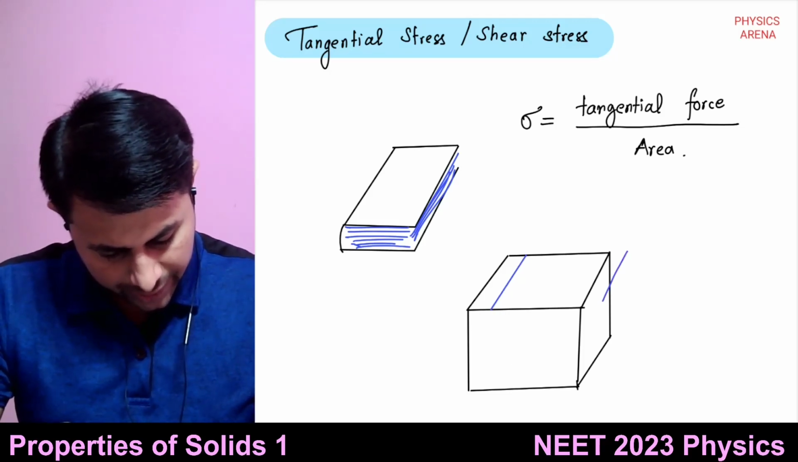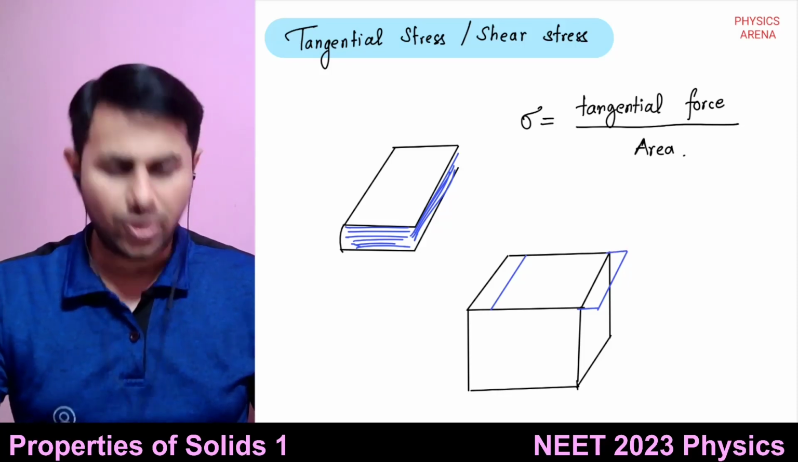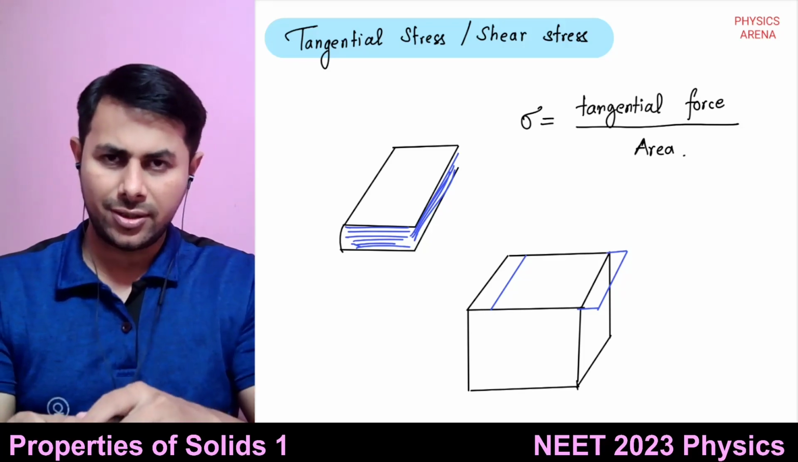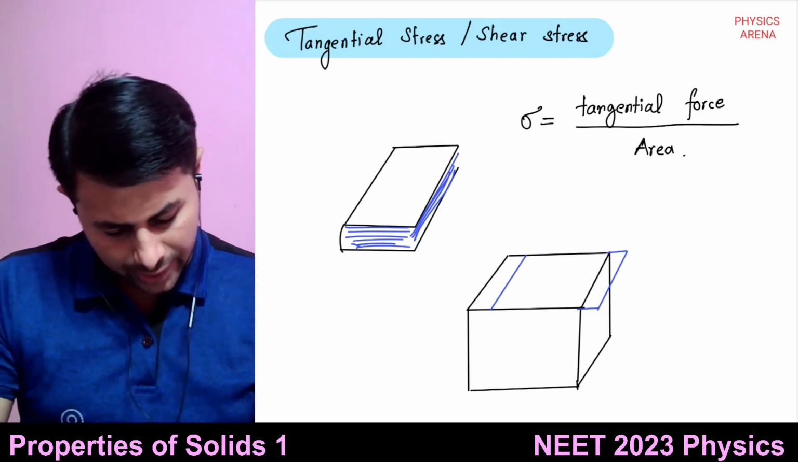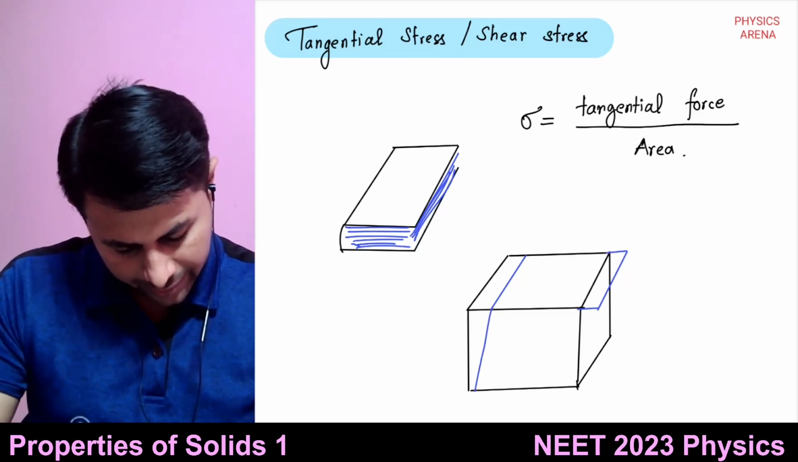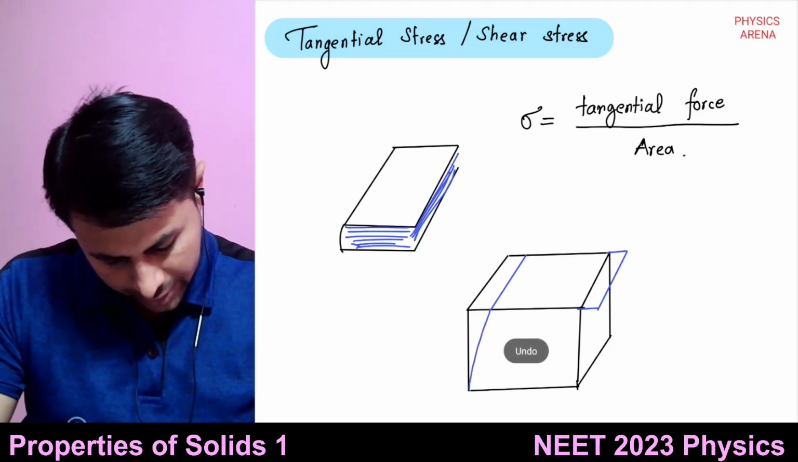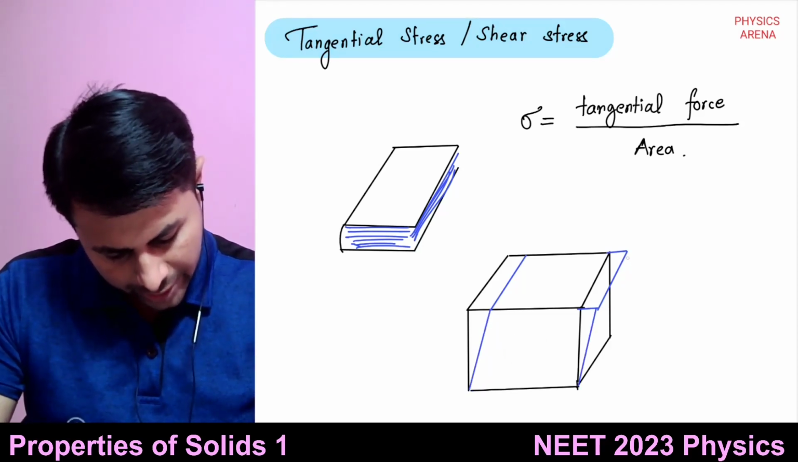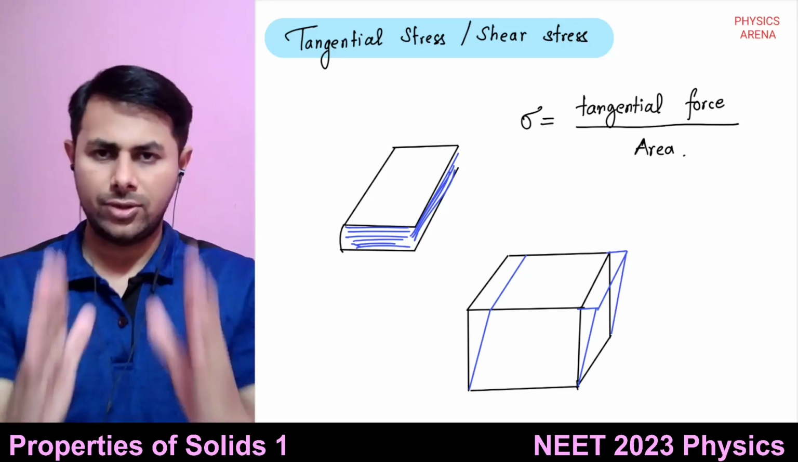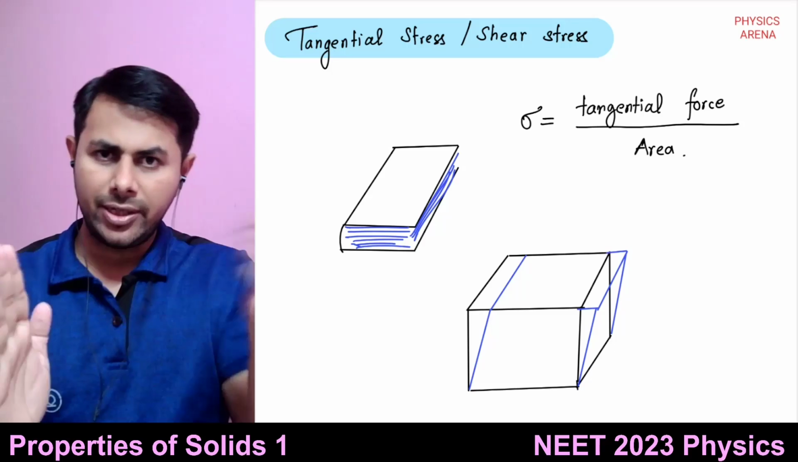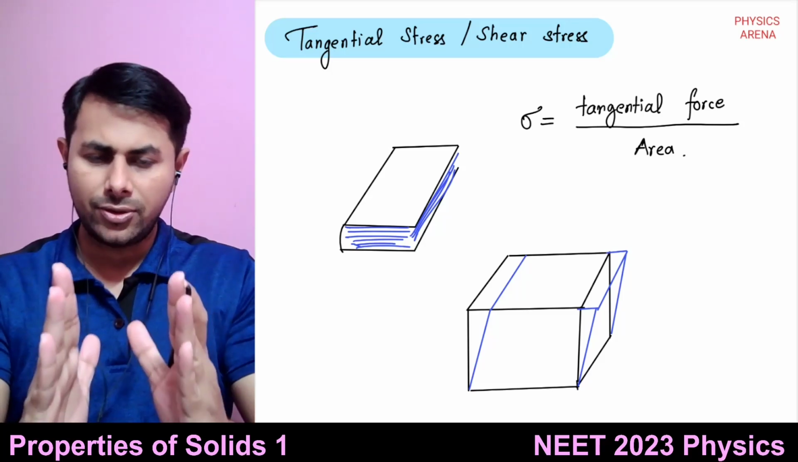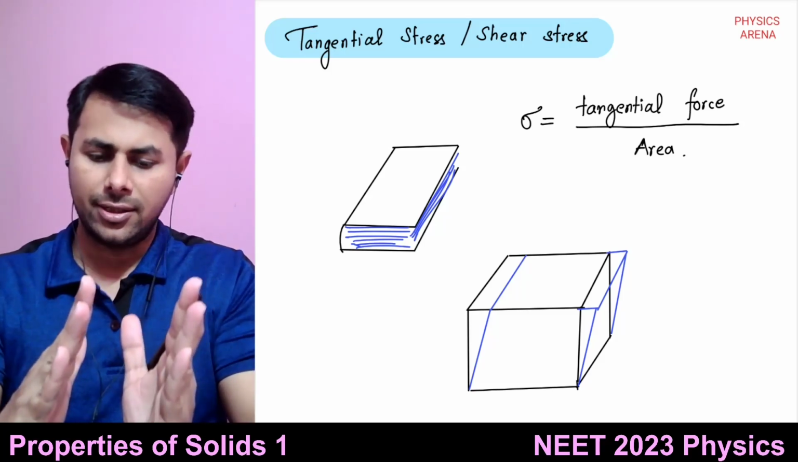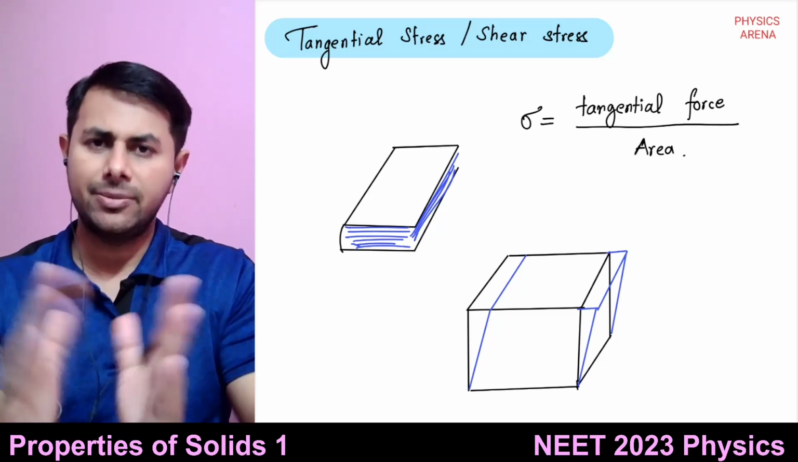So the top layer gets shifted like this. Not only the top layer, the layers below it will also get shifted, right? The bottom layer remains fixed and the other layers get shifted relatively. So the cube now becomes like this. The cube was like this earlier. You're hammering tangential to the top surface, so it gets tilted like this. Bottom layer is fixed, other layers get shifted.